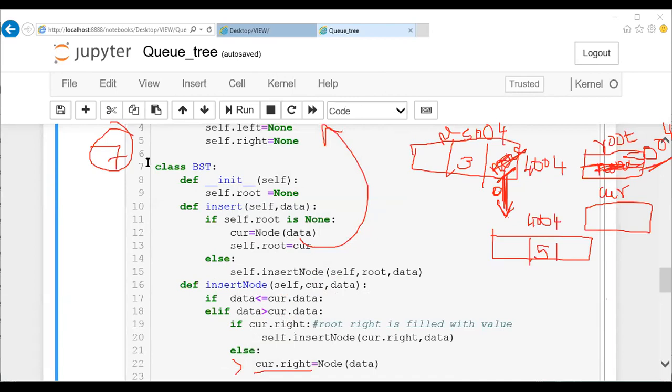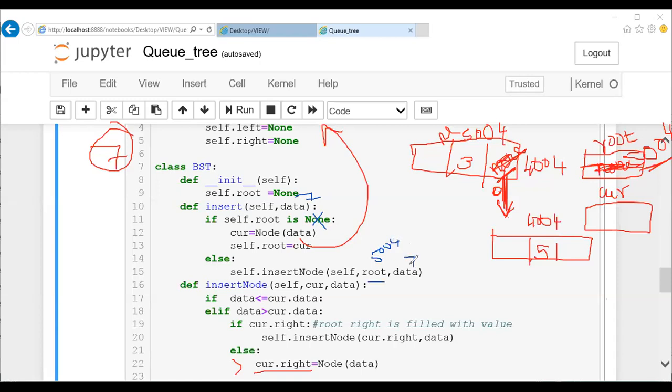Listen carefully. Now I want to insert the data 7 into it. So what I can do is check 7 with 3. 7 is greater than this. Sorry guys, let us go from the beginning. Right now we'll take the data as 7. I'll check whether self.root is none. No, it is not none. The condition is false, so I'll come to the else part. This will be called. Who is your root? Your root is 5004. He is your root now. And what is the data right now?